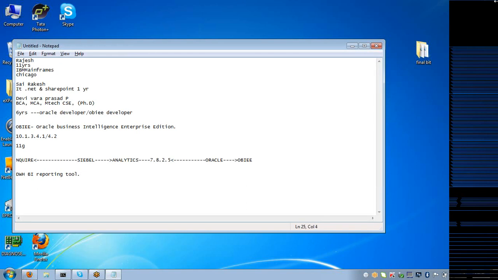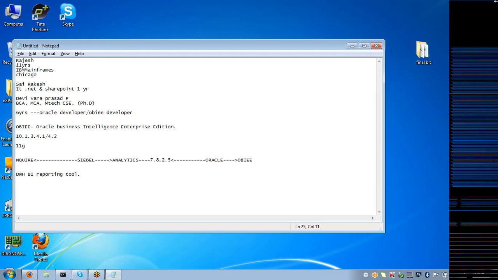When I talk about historical data, it means your company's old data. For example, last 1 year data, last 2 years data, last 3 years data, last 4 years data. Got it, guys? Yes. Now, when I say data warehouse, it not only consists of your company's old or historical data, but it should also consist of some current data.